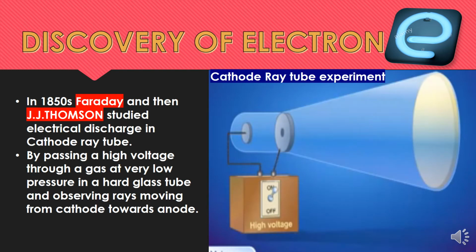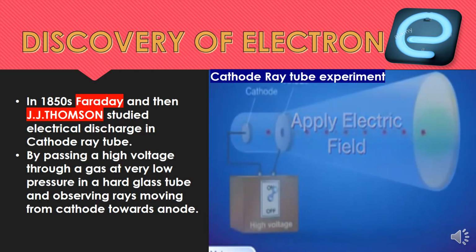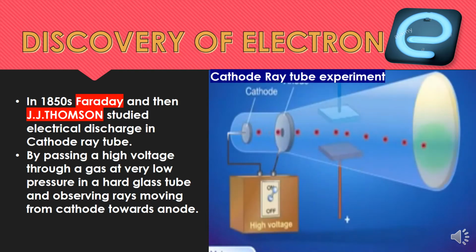As you can see here in the video, normally gases are poor conductors of electricity, but here the gases are filled at very low pressure at a very high voltage. Then the gases start conducting electricity and some rays are generated from the gases. These rays travel from cathode towards anode and produce a kind of glow at this photographic plate.